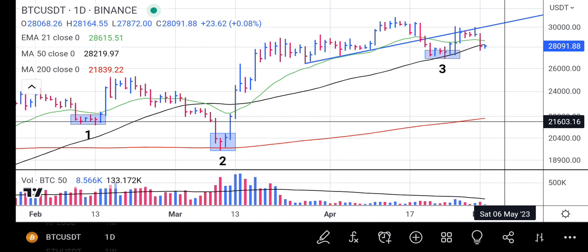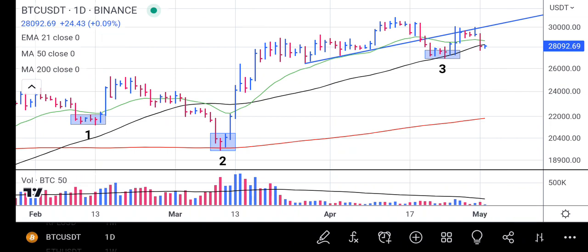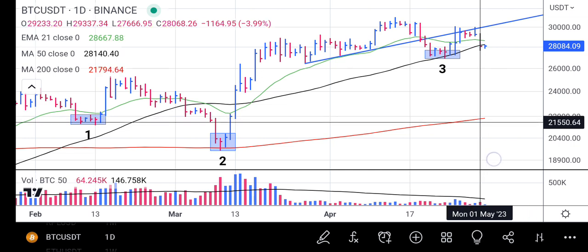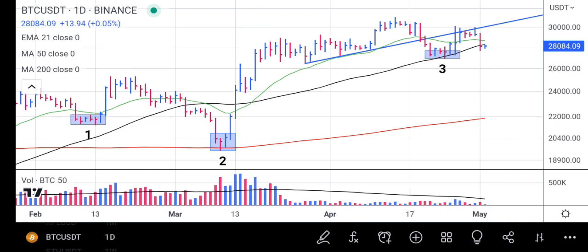So the focus now is that if Bitcoin finally bounces up from the black line, which is our 50-day moving average, a rally will resume and it will break above this blue trend line and continue towards 31,000. But if Bitcoin breaks below this 50-day moving average decisively, then our next focus should be around the 200-day moving average, the red line. So at the moment, the bias on Bitcoin is a little bit bearish.